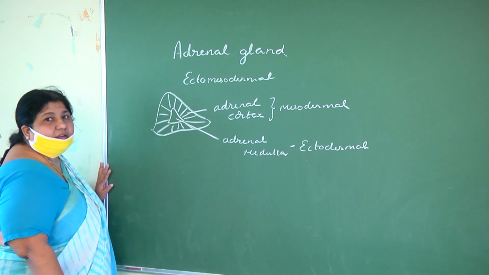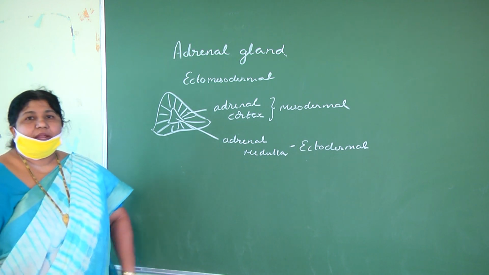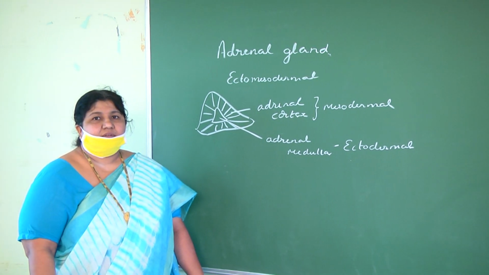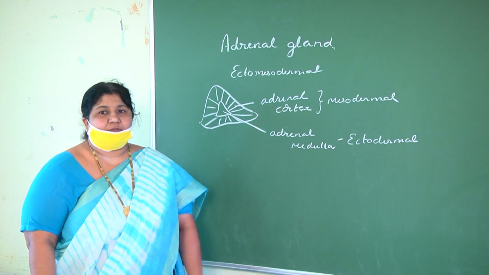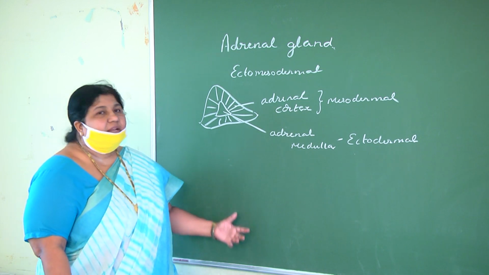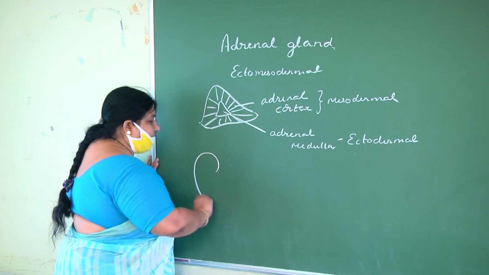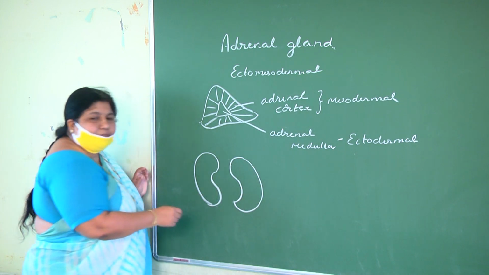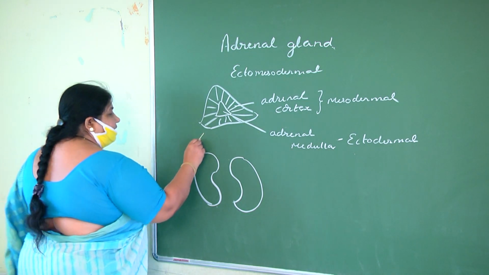Now, what is the location of adrenal gland? A pair of adrenal glands are present. See children, pituitary, pineal, thyroid, all these are unpaired glands. Thymus also unpaired, but parathyroid has two pairs. Pancreas also unpaired, but adrenal glands are one pair, present on the kidneys like caps, on the top of the kidneys.